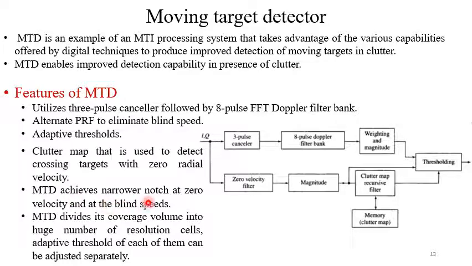MTD achieves narrower notch at zero velocity and at the blind speeds. MTD divides its coverage volume into a huge number of resolution cells, and for each cell, adaptive threshold can be adjusted separately. So these are the few features of moving target detector.